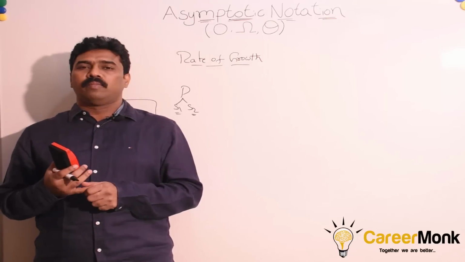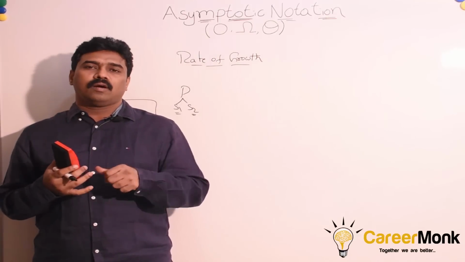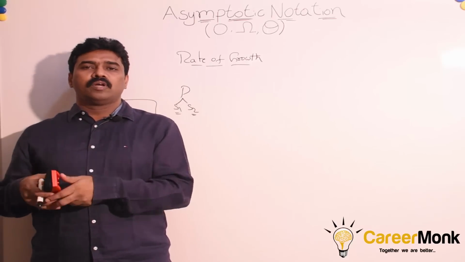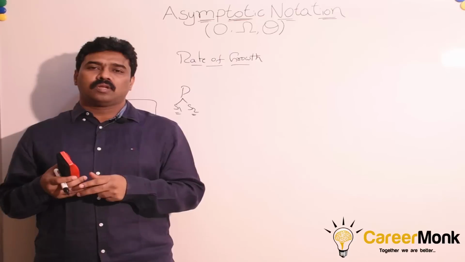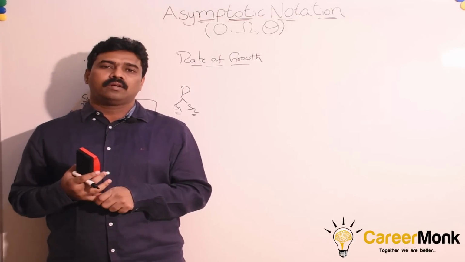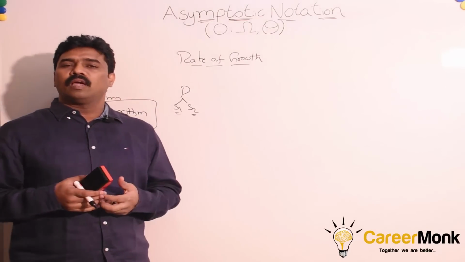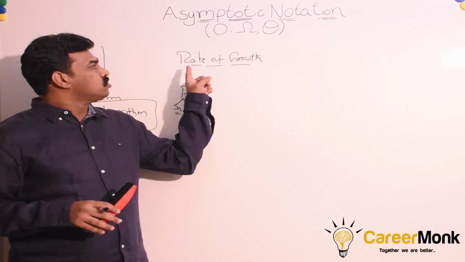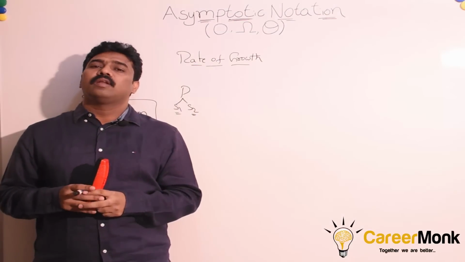Similarly, we cannot use programming language or lines of code, because if you code it in C, the number of lines might be different. If you code the same solution or algorithm in Python, the number of lines will be different. So the number of lines, programming language or execution times is not the correct way of comparing algorithms. That is why we have discussed in terms of rate of growth.